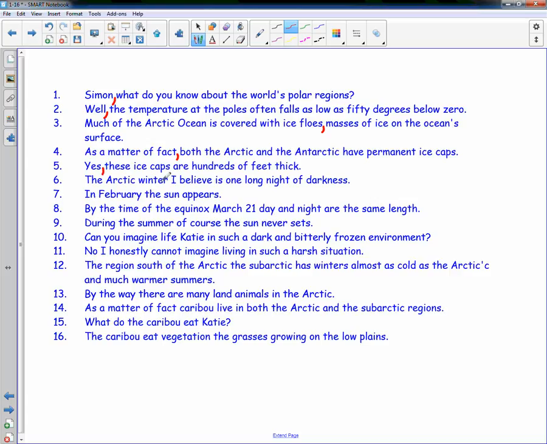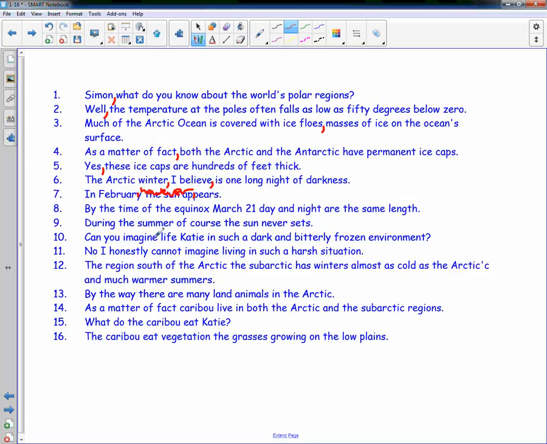The Arctic winter, I believe, is one long night of darkness. I believe is an interrupter, so we set it off with commas, meaning we put commas on both sides. I can take this out. The Arctic winter is one long night of darkness. In February, the sun appears. Actually, the word however should be in here. I'm going to write it in, sorry. However is an interrupter, and there would be commas on both sides of it.